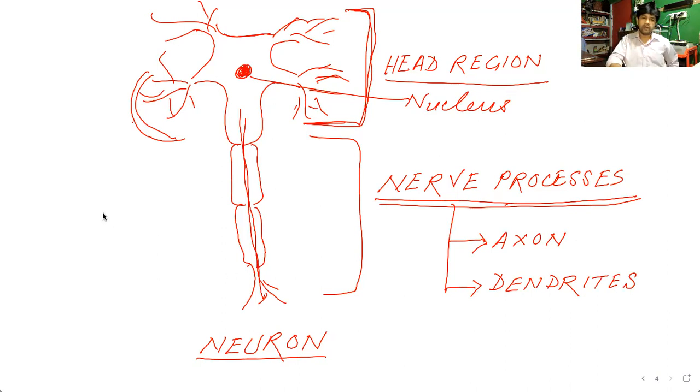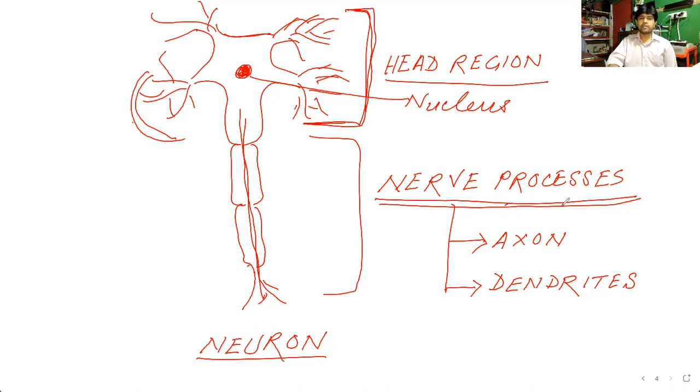As you have the knowledge about this nerve cell, then also I'm repeating it, reminding you that one nerve cell or neuron is the structural and functional unit of the nervous system. One nerve cell or neuron has two main parts. One is the head region and one is the nerve processes. So head region is the big part, largest part of the cell, which is having the nucleus in it, and the nerve processes appear from this part.